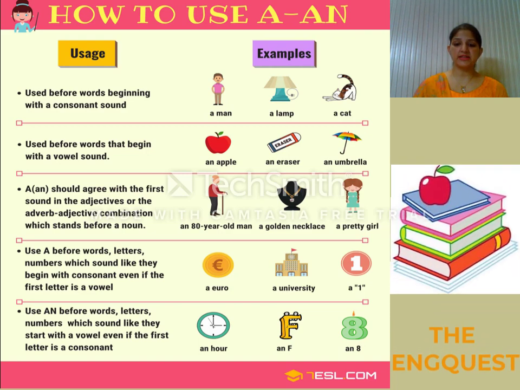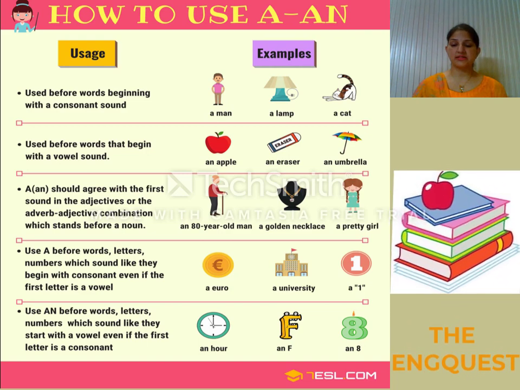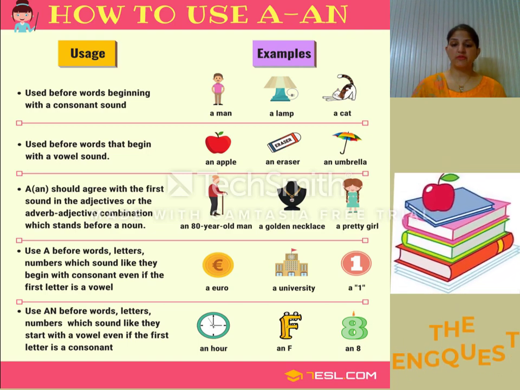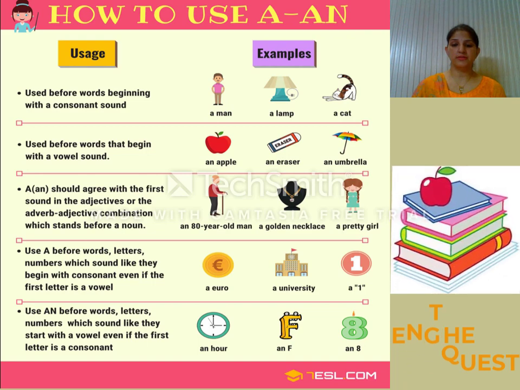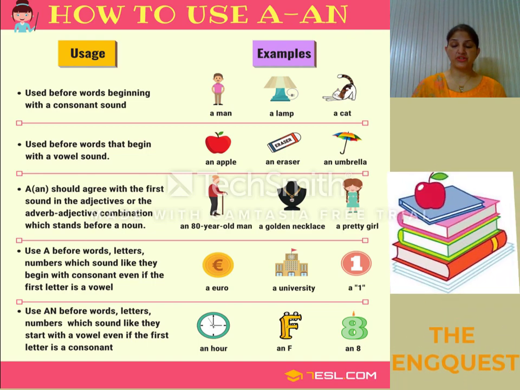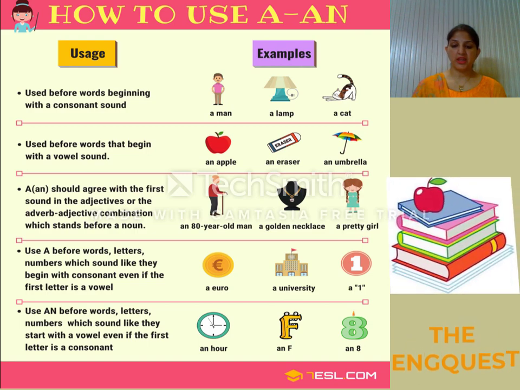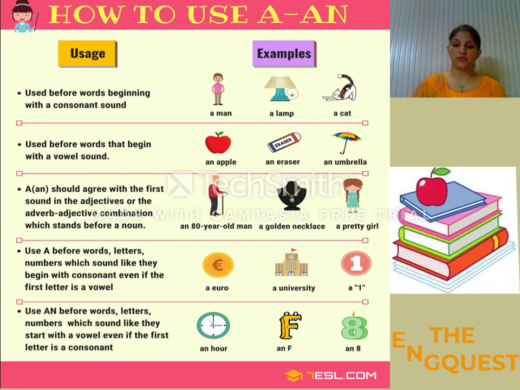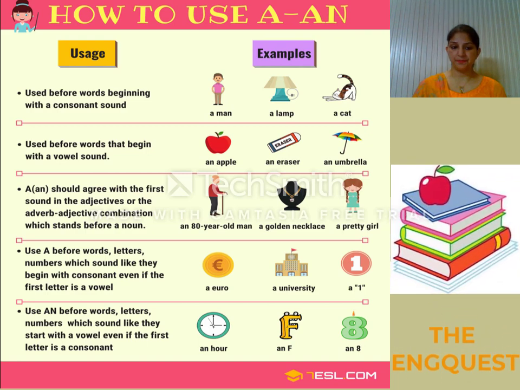In the second case, a golden necklace. So here we are using a before the consonant sound g. In the next noun, a pretty girl. So pretty is an adjective over here and it has the consonant sound p, so we are using a over here.